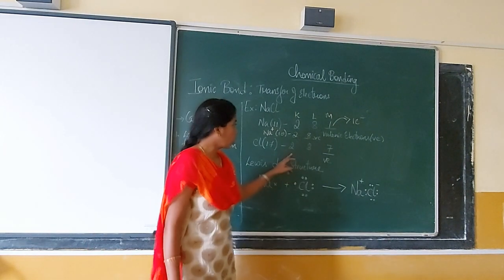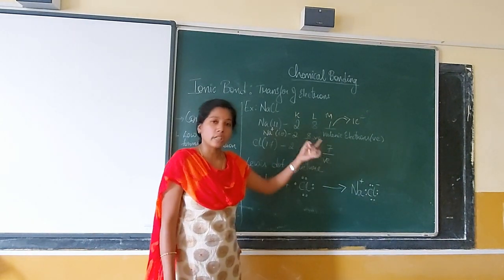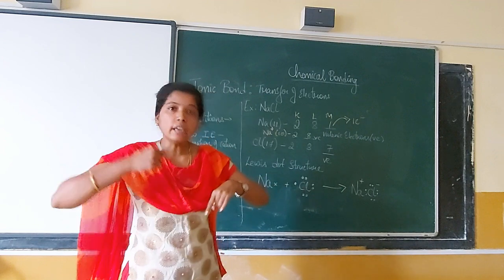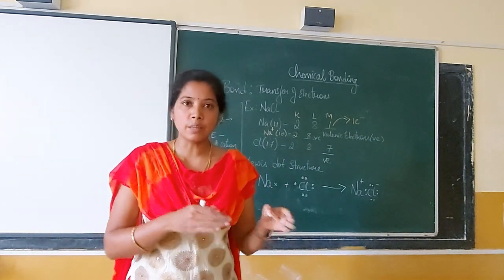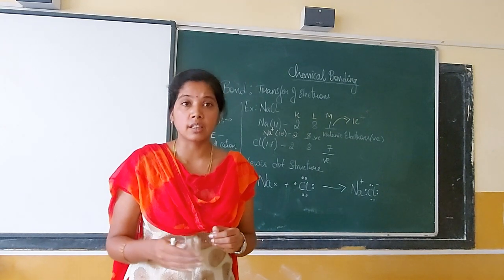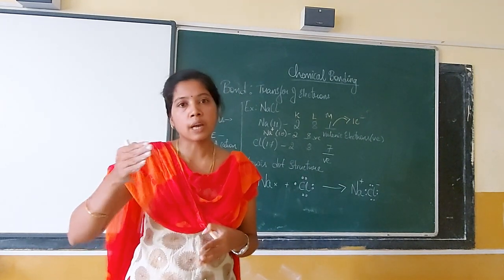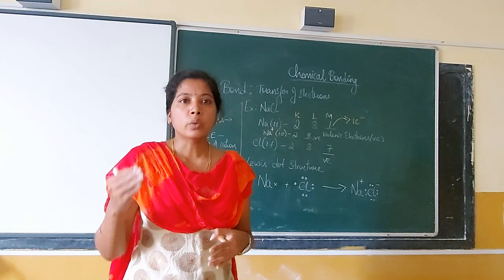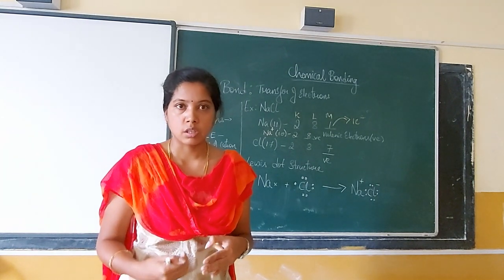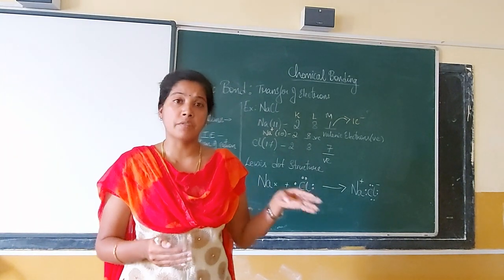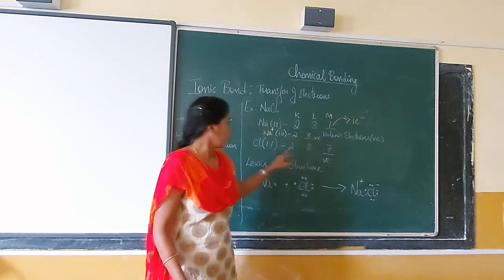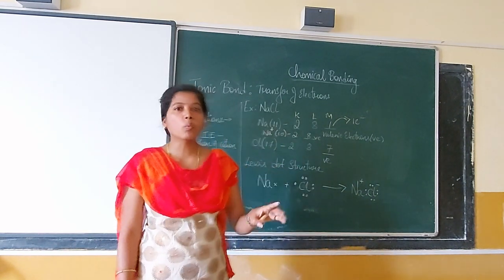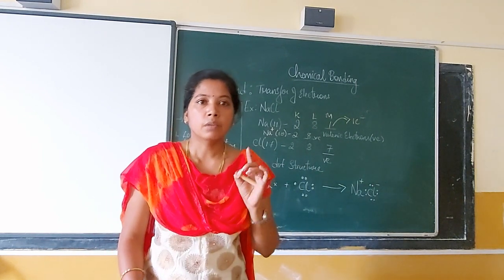So what does chlorine do? It's better for chlorine to accept 1 electron than to lose 7 electrons. So we should see whether it can accept or lose. How do we understand that? If you're very close to the number 8, then that element would definitely accept electrons. If the number is very far from 8, then it would tend to lose electrons. So chlorine will tend to gain 1 more electron and become an octet.